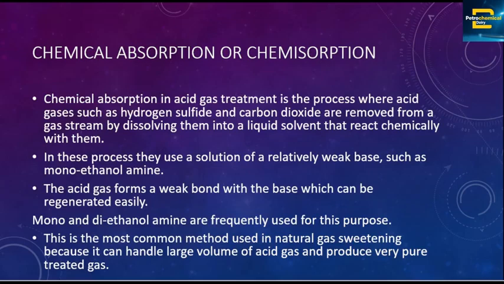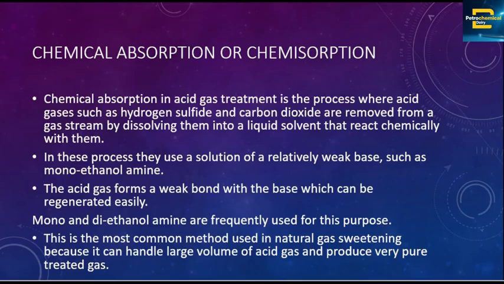But in chemical absorption, the chemical reacts with them. They are dissolved into a liquid solvent that reacts chemically with them.